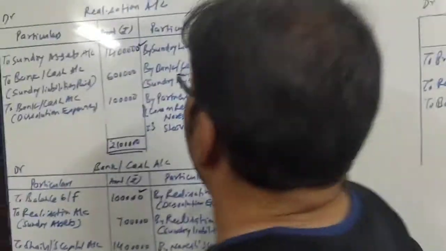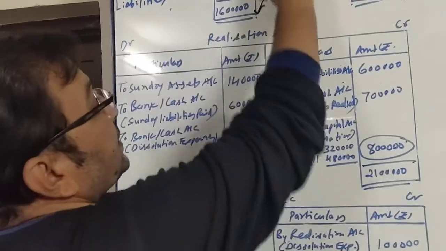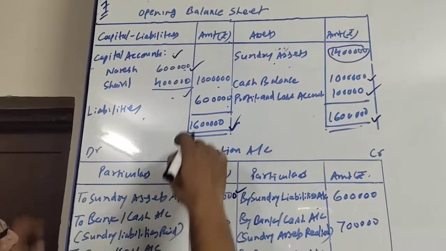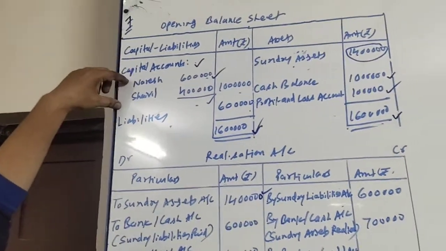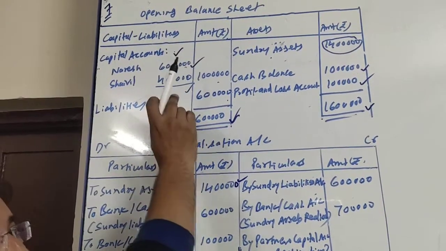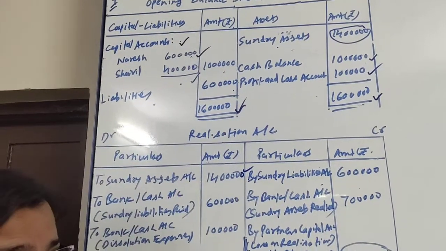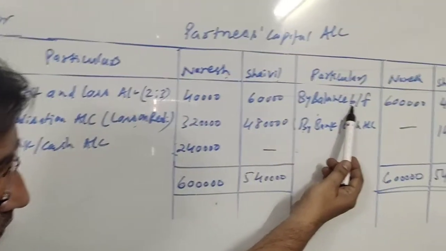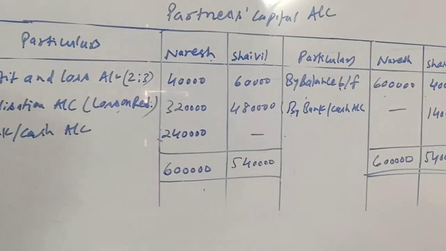Next, here we have finished with the asset side. Now let us take the liability side. On the liability side, capitals are given, 6 lakh and 4 lakh. So that will be shown as an opening balance at the credit side of the capital account. So here it is, by balance brought forward 6 lakh and 4 lakh.